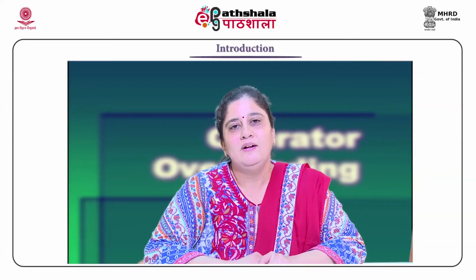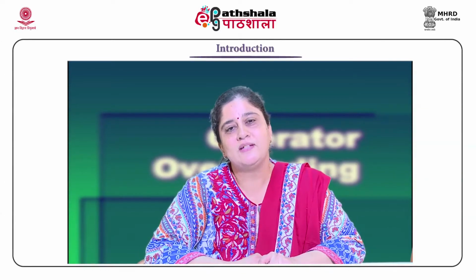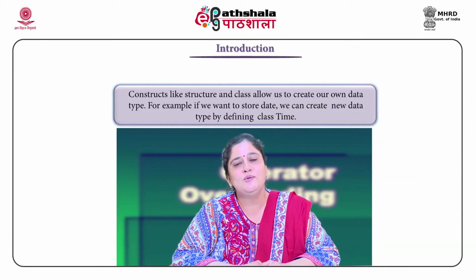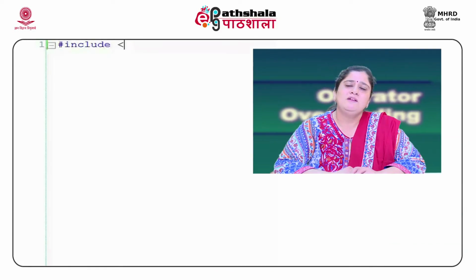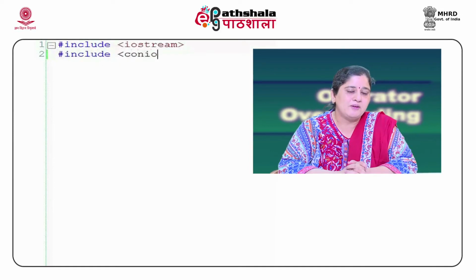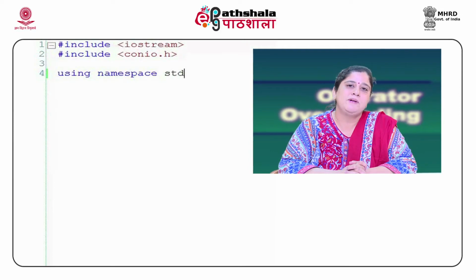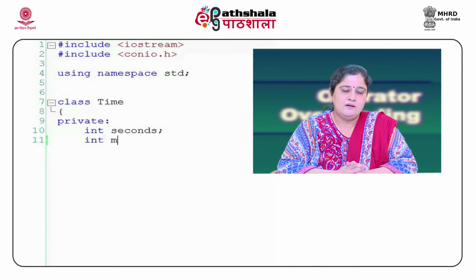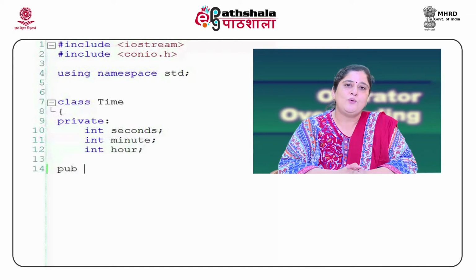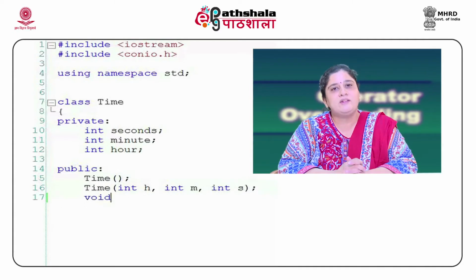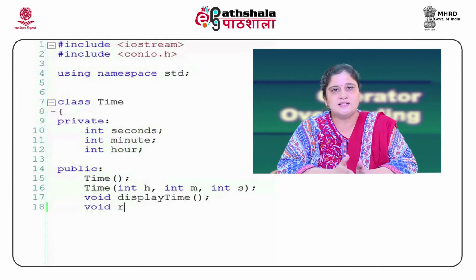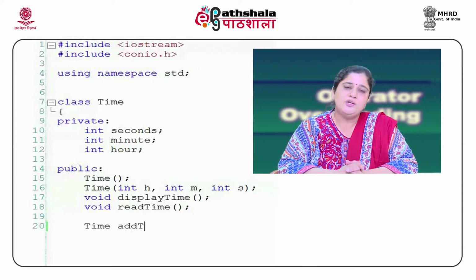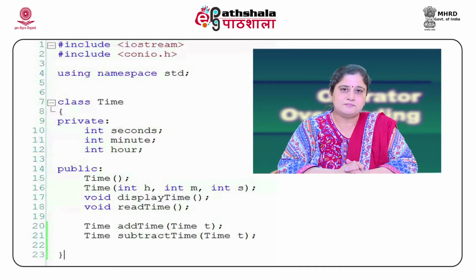As I discussed before, the C++ by means of constructs like class and structure allows you to create your own data type. For example, if in your application you want to store time, you can create a class named time, and to store time you can create an object of this class. This will allow you to store the time in a single variable, that is an object of time class, and you would not have to define 3 different variables, namely hours, minutes and second to store that time.